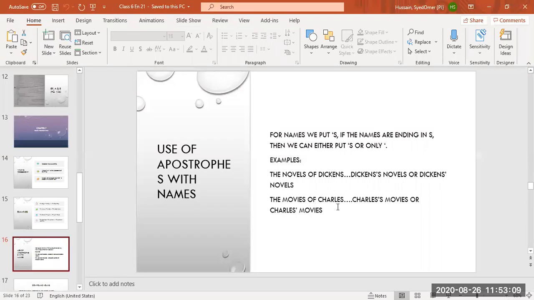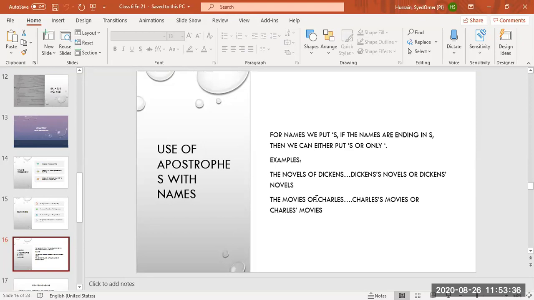The movies of Charles, Charles' movies or Charles's movies. It can be either apostrophe s or only apostrophe. So if the names are ending in s, like James, like Charles, like Dickens, you can either put apostrophe s or apostrophe. Please note it down so that you will not confuse yourself.